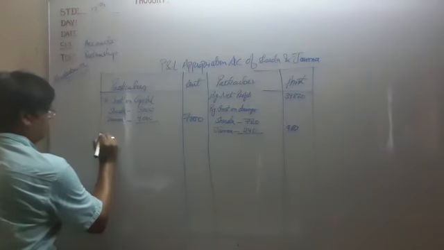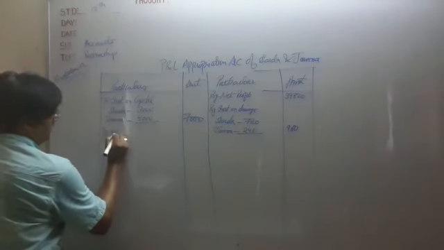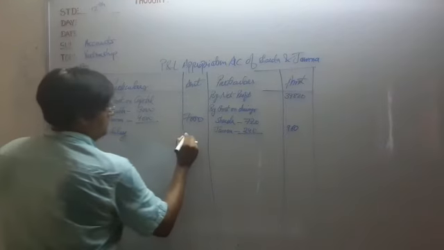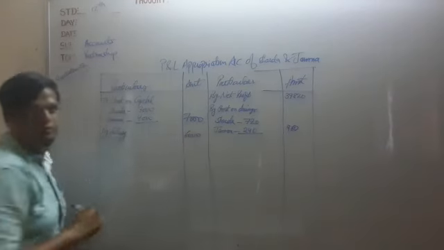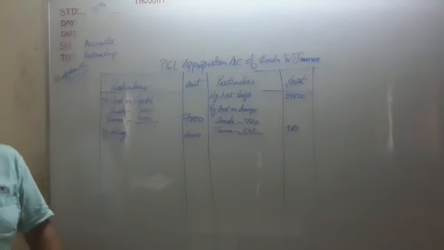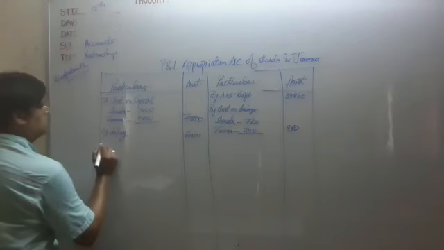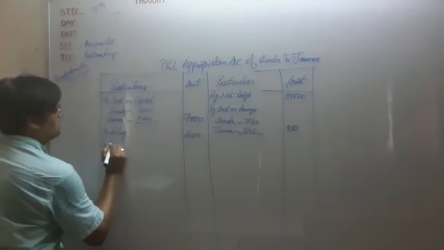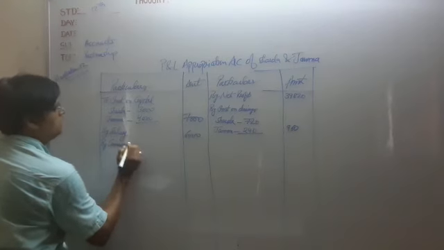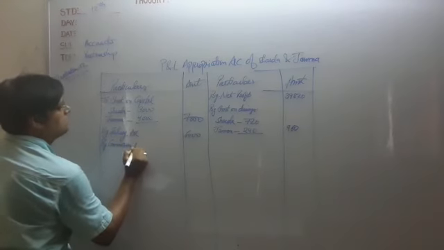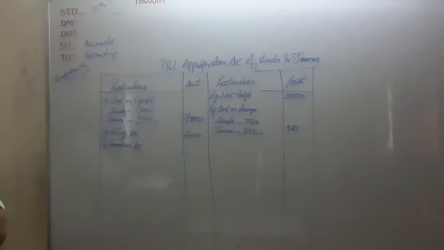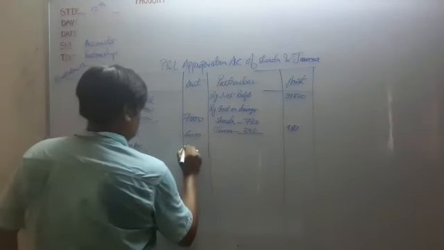So by salary, 6,000 rupees will be given to Sharda. Along with that, in the third adjustment, commission is payable to Jamna, that is 3,000.